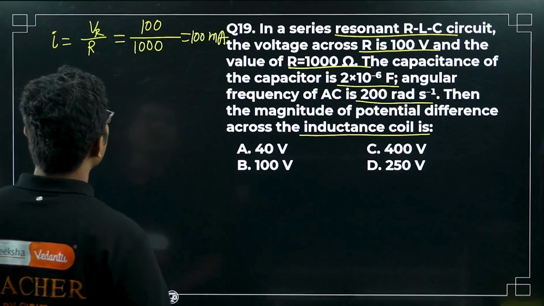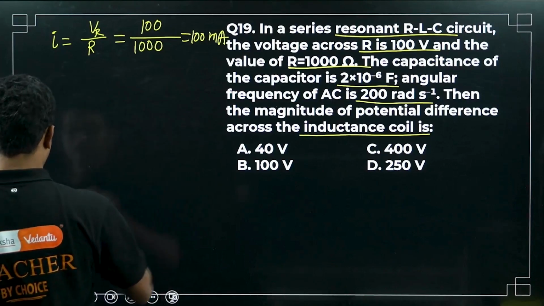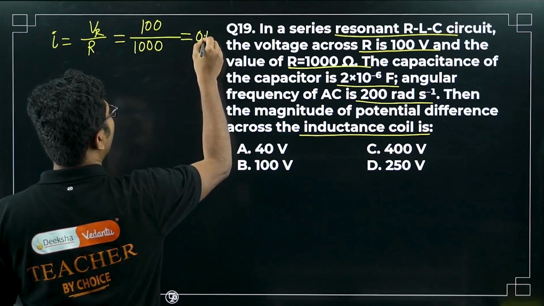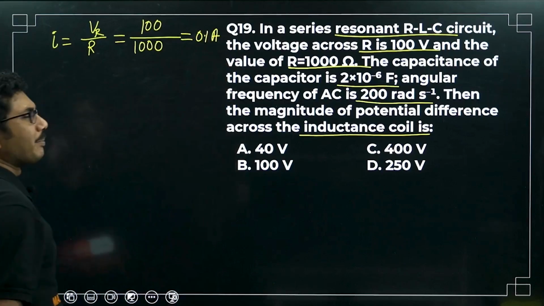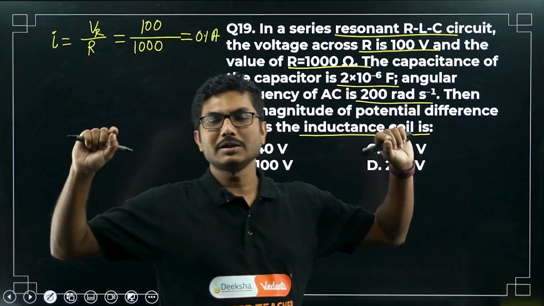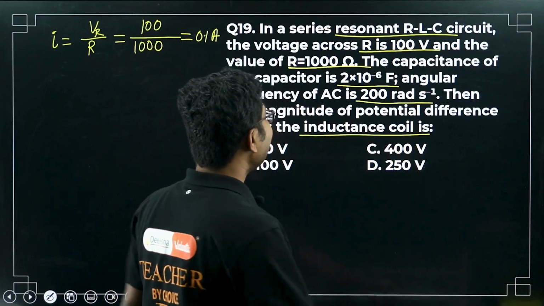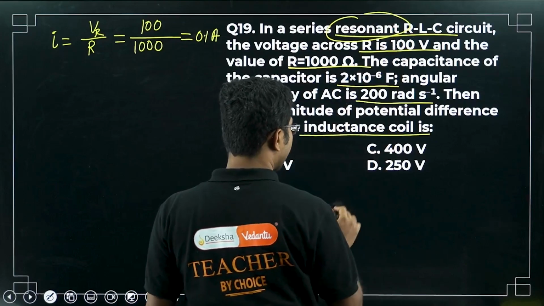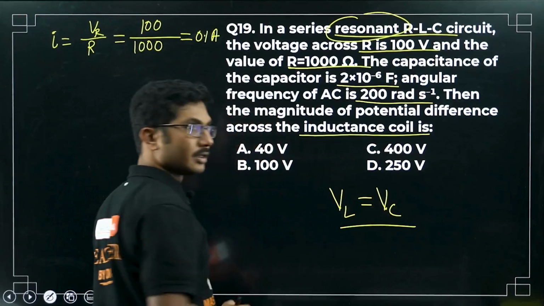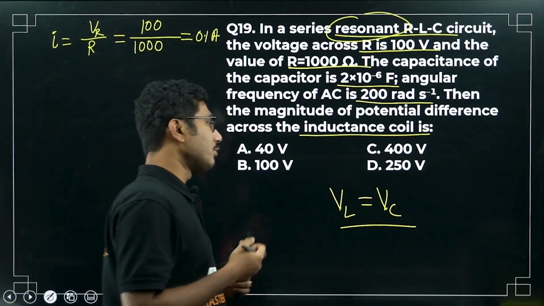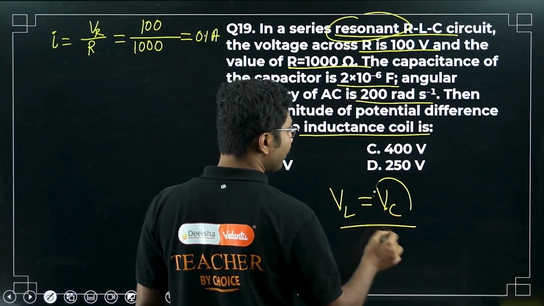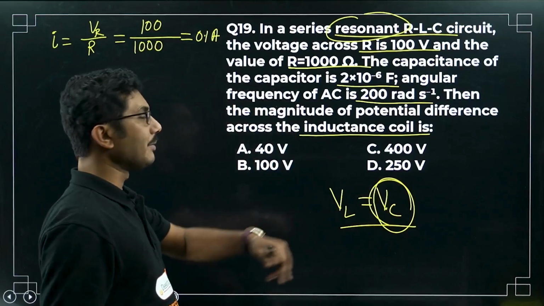Now, let me write it in amperes only, 0.1 ampere, that is also fine. Now what we are trying to find is the voltage difference across the inductor. In case of resonance, voltage across the inductor is equal to voltage across the capacitor. This is a very important point to remember. Because it's resonance, obviously VL equals VC, so if we can calculate VC, we will also be able to calculate VL.